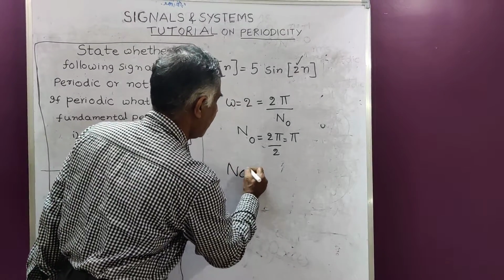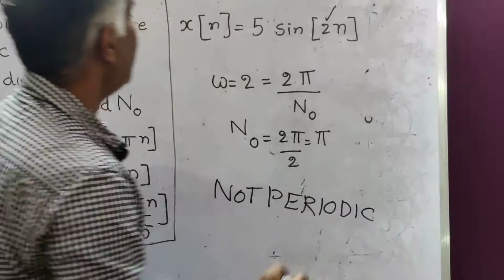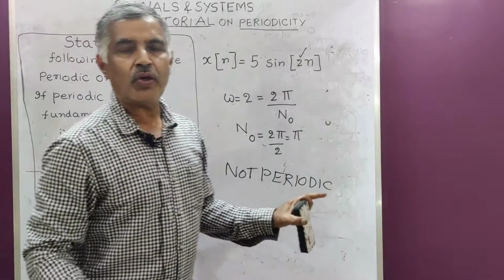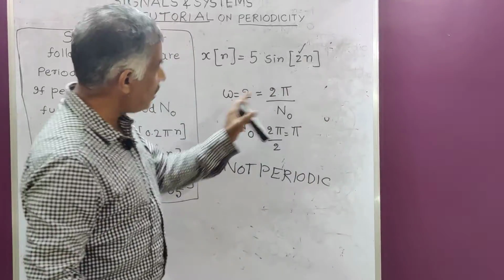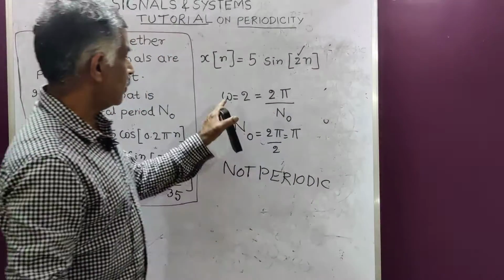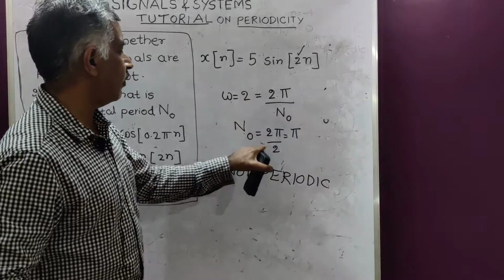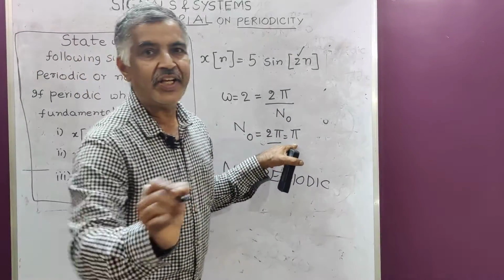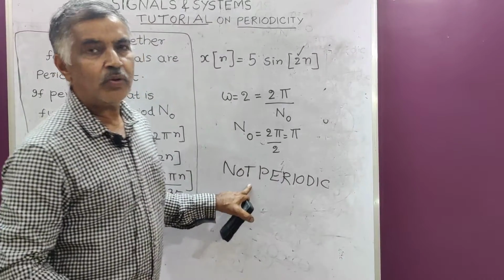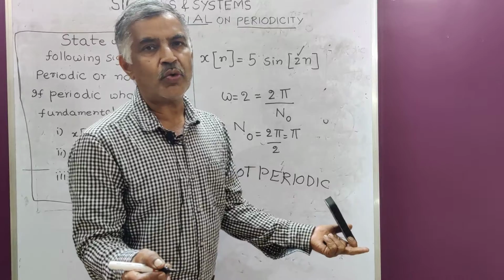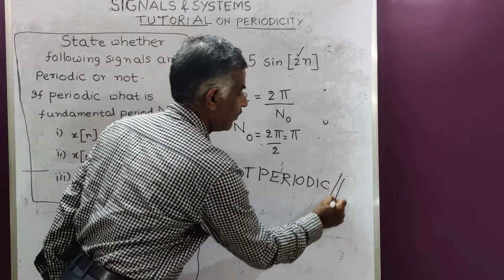It is not periodic. So don't blindly look at sine and come to a conclusion that it is periodic. It is utterly wrong. You have to apply the condition like this: omega equal to 2 equal to 2 pi by n0. Therefore n0 equal to pi. It is not an integer, hence it is not periodic. When it is not periodic, there is no question of a fundamental period. So this is the answer.